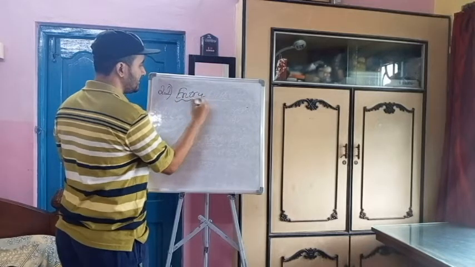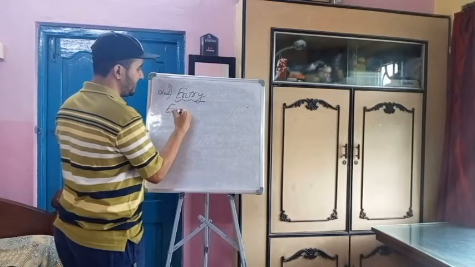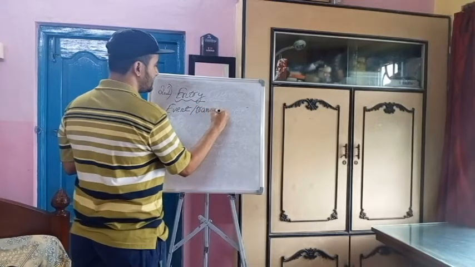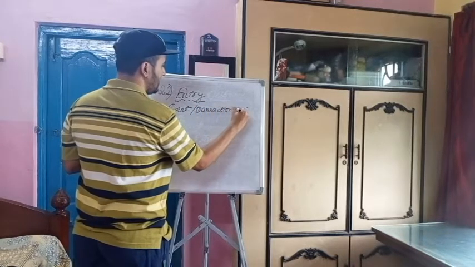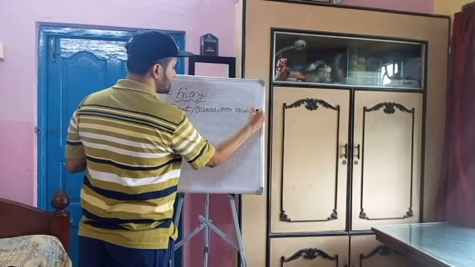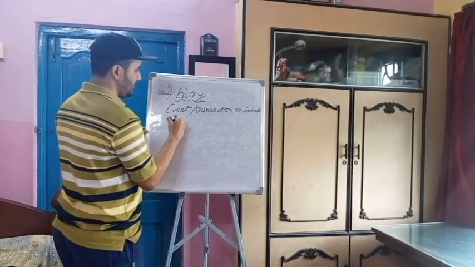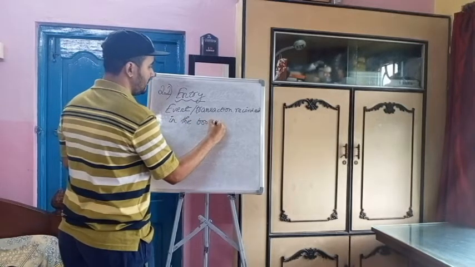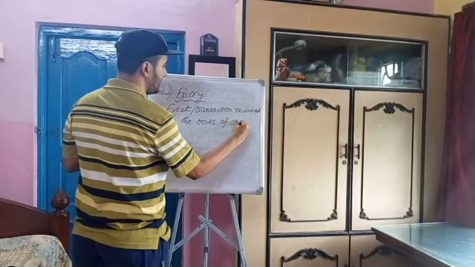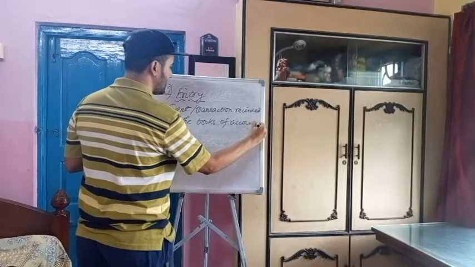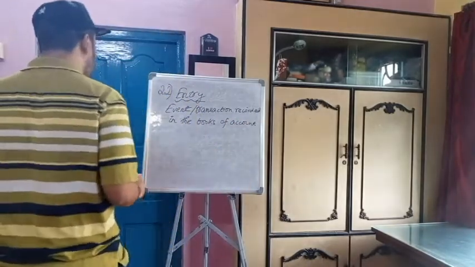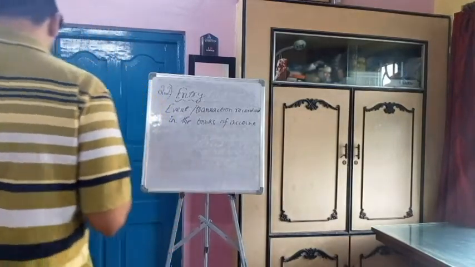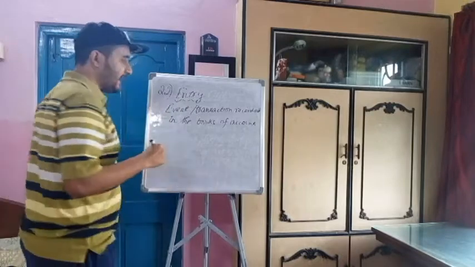Entry is any event or transaction recorded in the books of accounts. So what are entries? Entries are the events or the transactions recorded in the books of account.